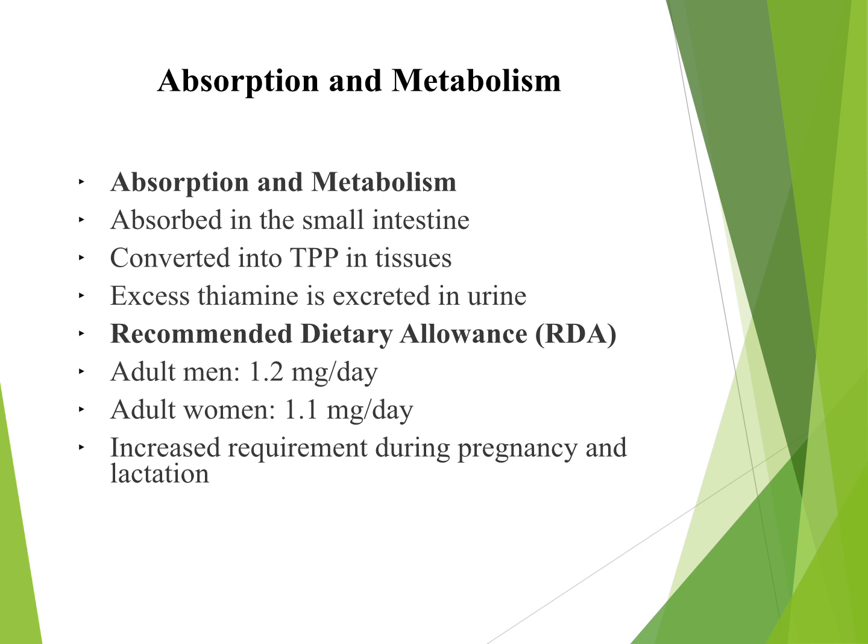Metabolism: it is converted to its active form. In the liver and tissues, it is converted into thiamine pyrophosphate. So, in simple words, vitamin B1 is absorbed in the small intestine by active transport and diffusion, converted in the liver to its active form, functions in carbohydrate metabolism for energy production, stored in small amounts, and excess is excreted in urine. Recommended dietary allowance, RDA: adult men 1.2 mg per day, adult women 1.1 mg per day. The requirement increases during pregnancy and lactation.